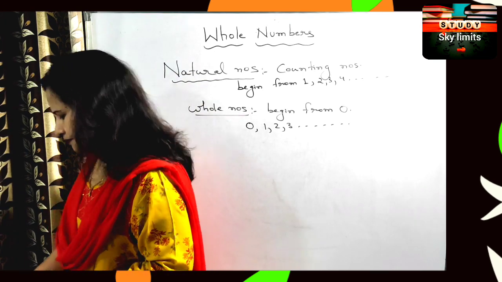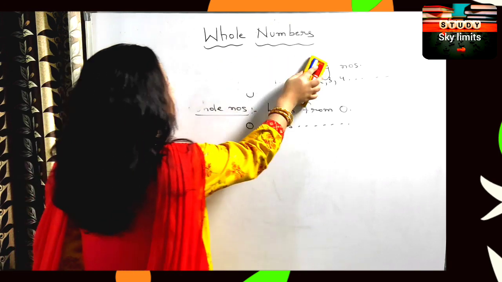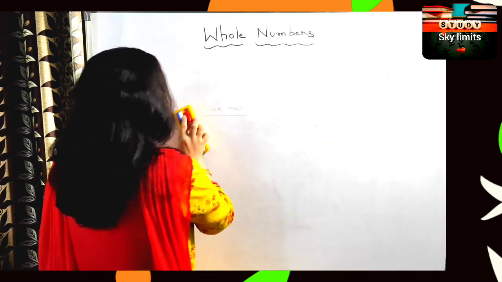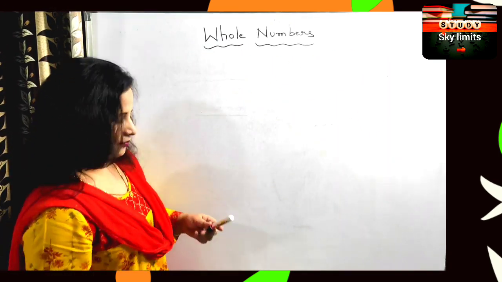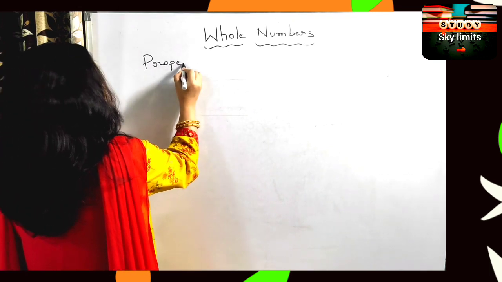So let's come to the properties of whole numbers.